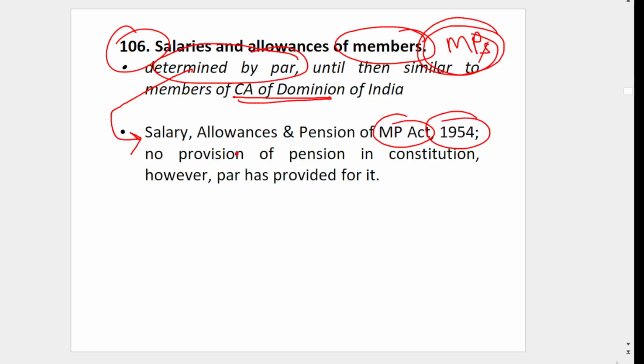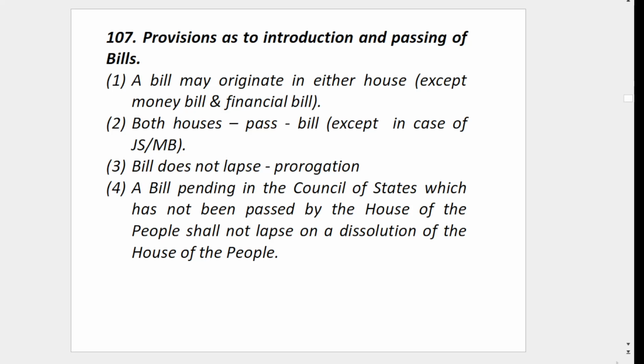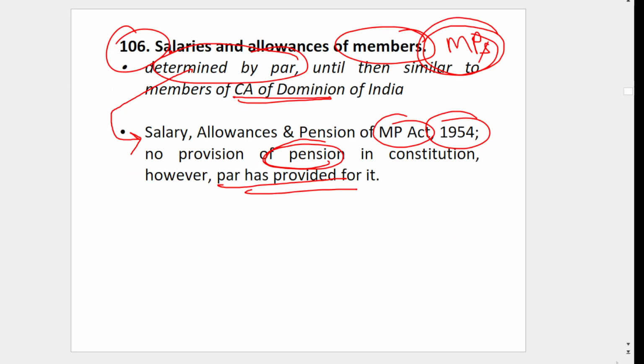There was also no provision for pension in the constitution. However, Parliament has provided for this pension to the MPs. So that is 106, salaries of the members.